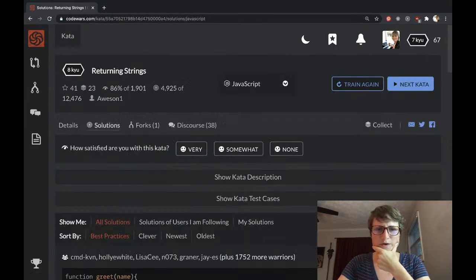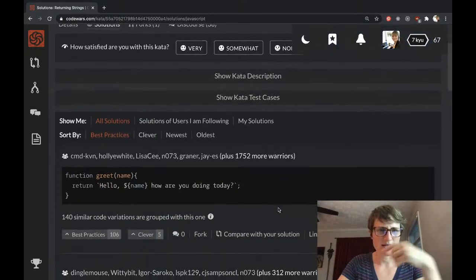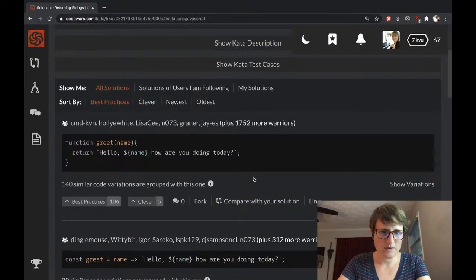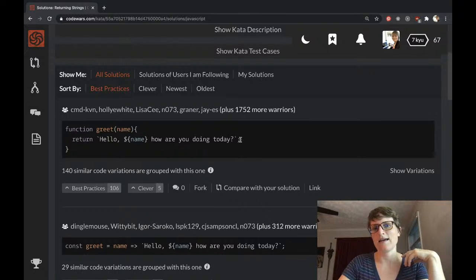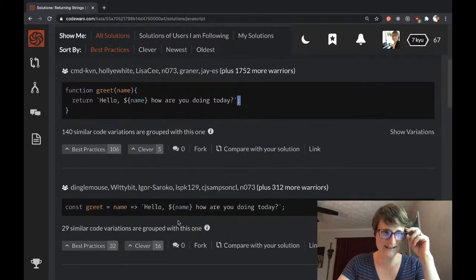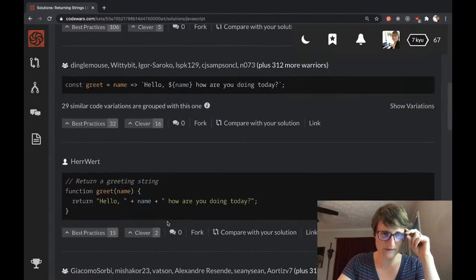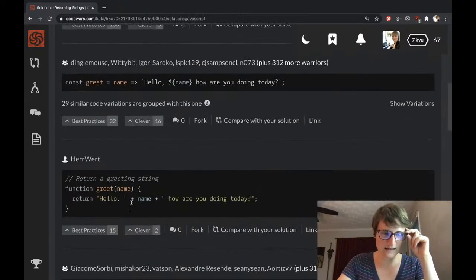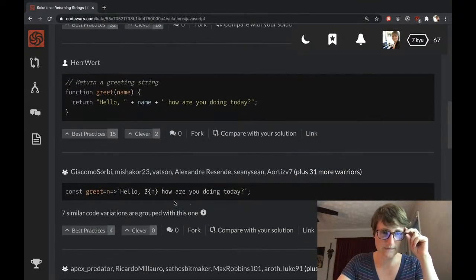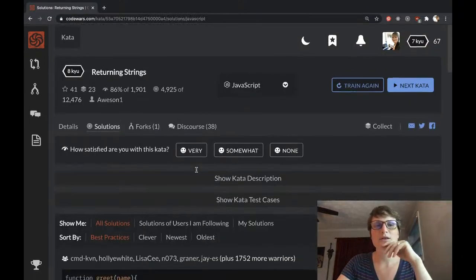Strings, for the most part, are not too bad. Yep, this guy did the same thing. Oh, he even put a semicolon at the end. Good job. So did this person. See, they made this into arrow syntax here. Yep. Oh, and this one concatenated, so that's another way of doing it. And then, anyway, yeah, so that was pretty straightforward.